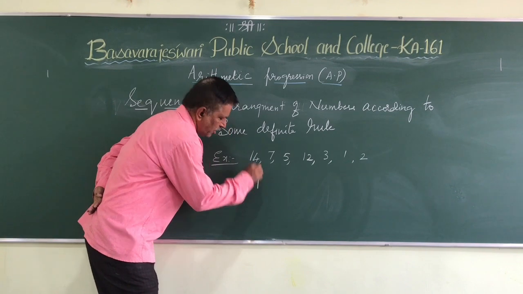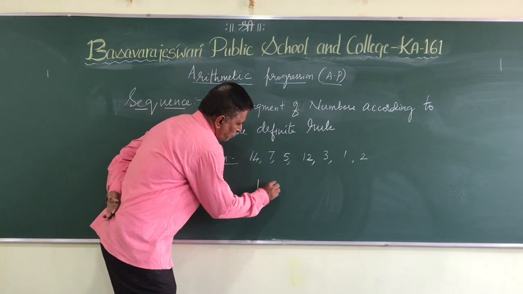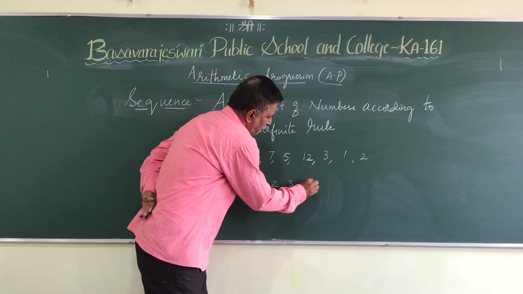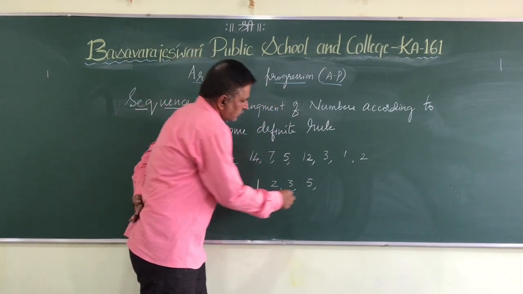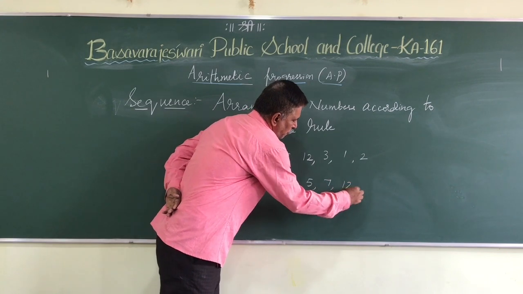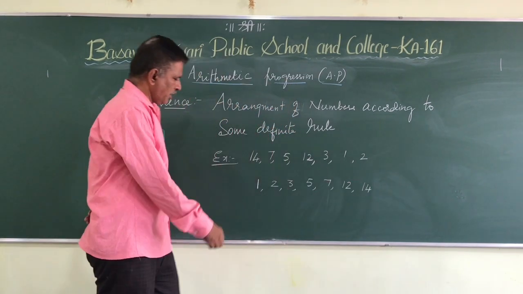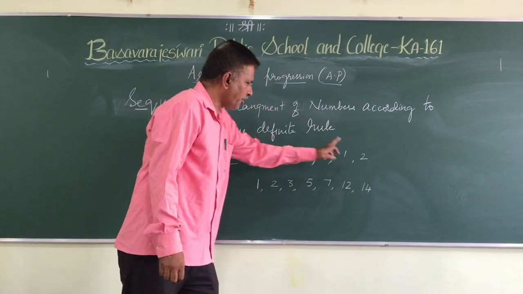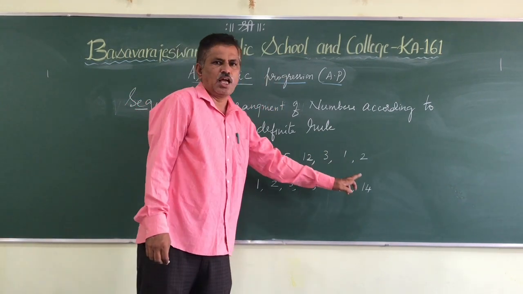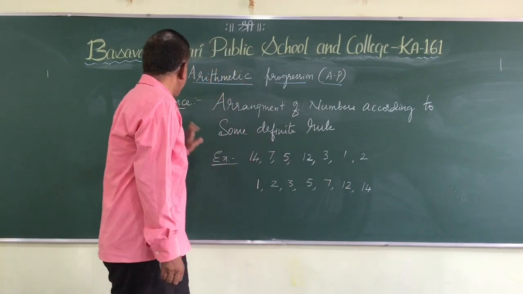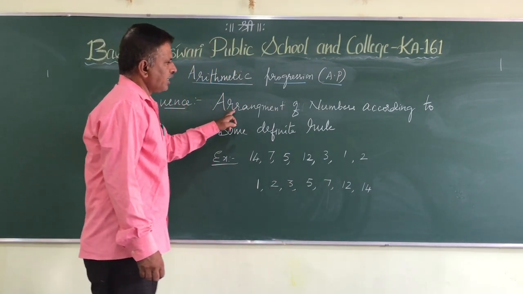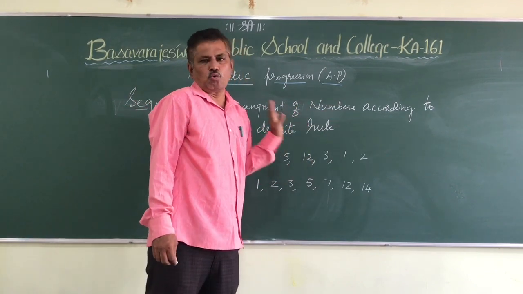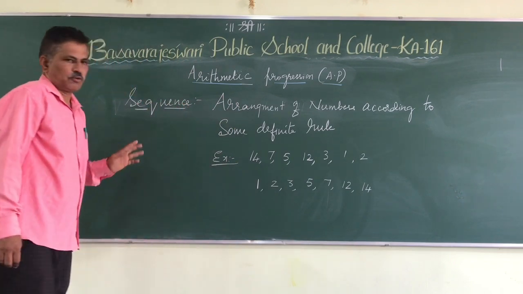First 1, then followed by 2, followed by 3, next 5, next 7, next 12, and the next number is 14. So these are the numbers arranged according to the rule, and the rule is ascending order. Hence we can say that a sequence means an arrangement of numbers according to some definite rule. Right? Yes, please note down.